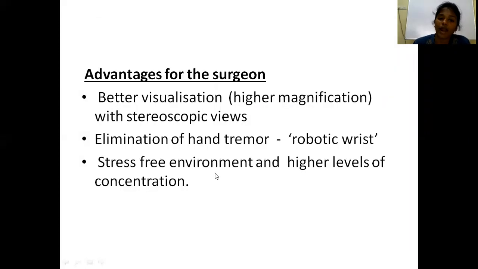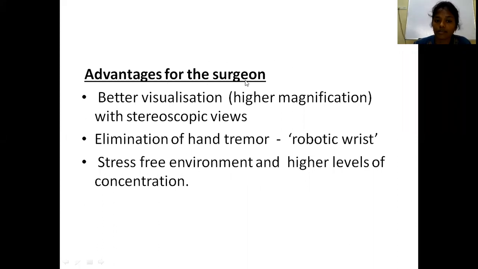Now, what are the advantages of robotic surgery? The advantages are twofold: one for the patient, and one for the surgeon. For the patient, the advantages are the same as laparoscopic surgery. In addition to the laparoscopic advantages, robotic surgery is advantageous for the surgeon also.